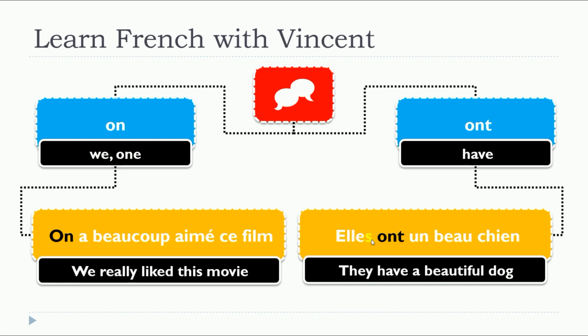Elles ont, I make the liaison. Elles ont un beau chien. So clearly two different words, but that are pronounced exactly the same way. On a beaucoup aimé ce film. Elles ont un beau chien.